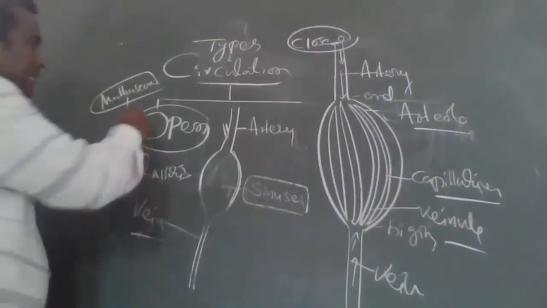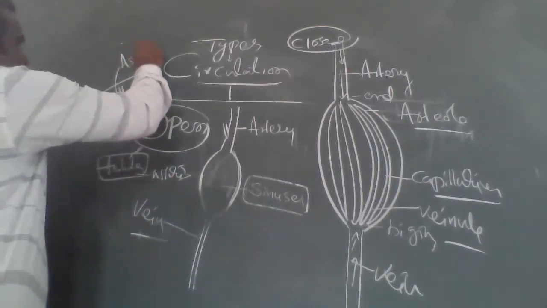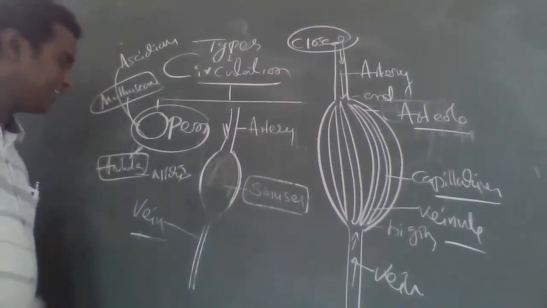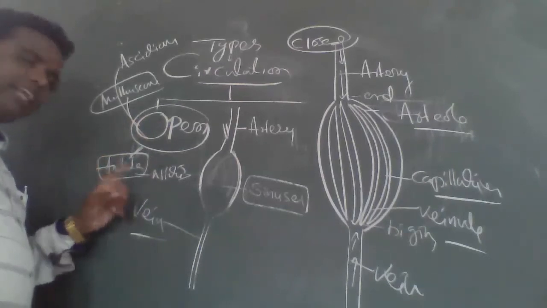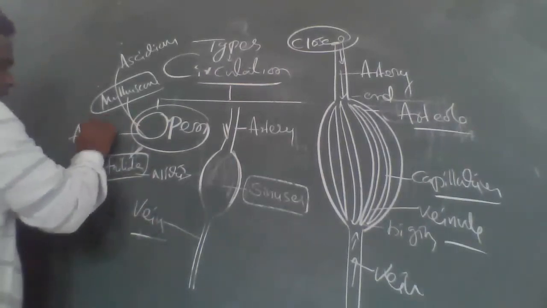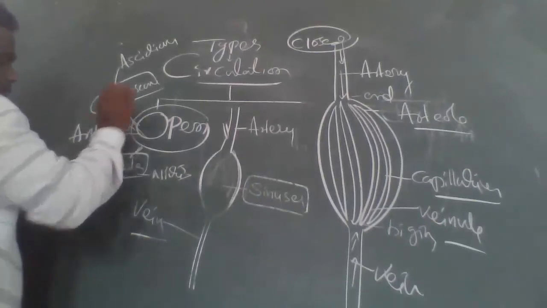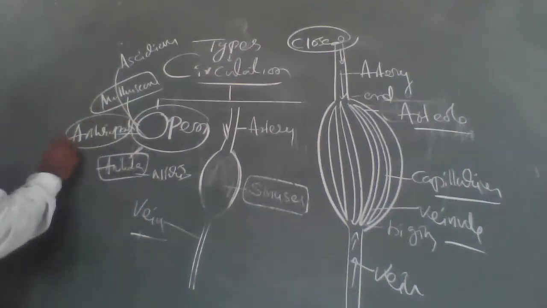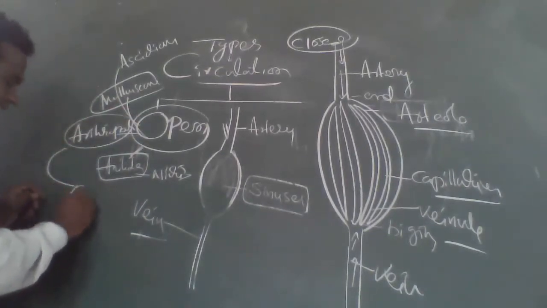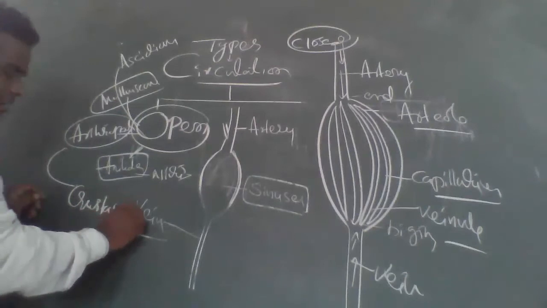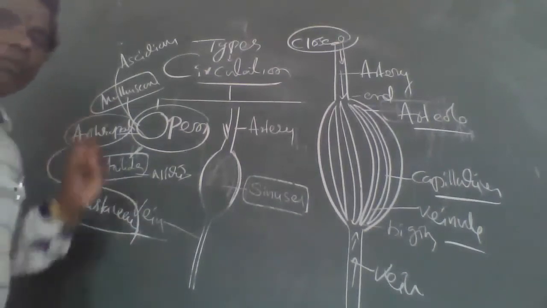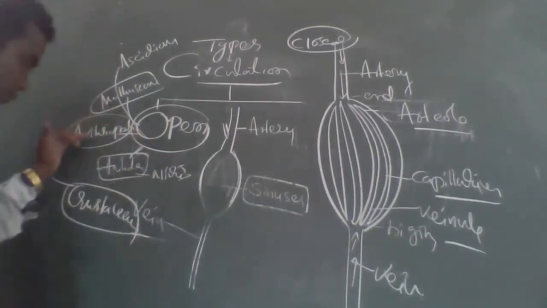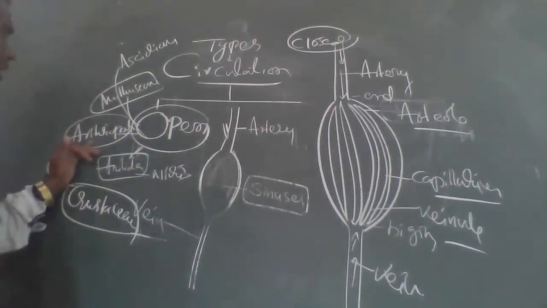And ascidians. Ascidians are also examples of open type of circulation. Open type examples: in Annelida, Nereis; in Arthropoda, especially the crustaceans. Crustaceans are examples of open type of circulation. So what are the examples? Annelida, Nereis, Arthropoda, especially crustaceans, and molluscans.